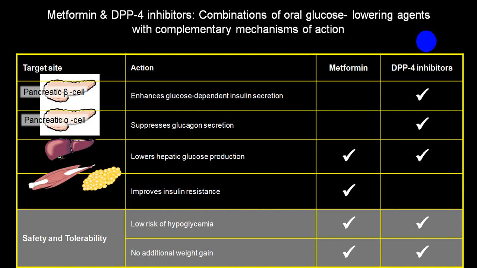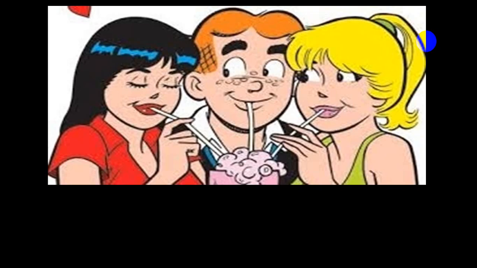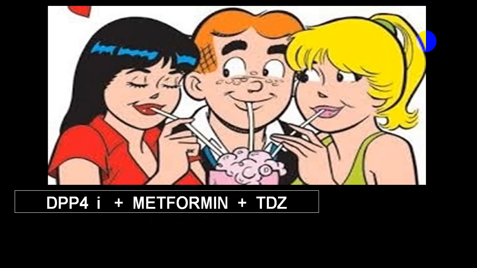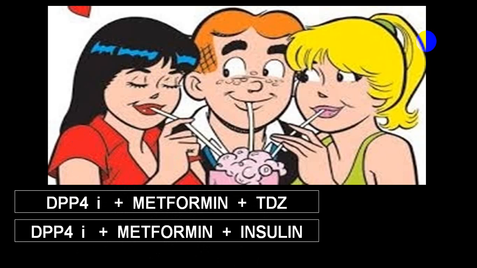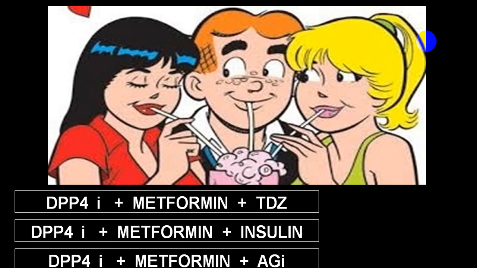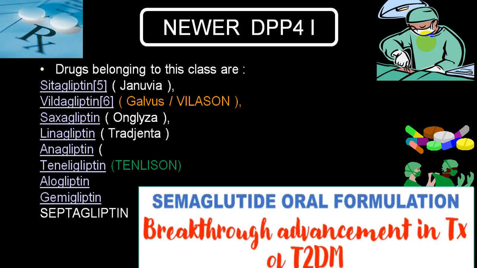So the combination of metformin with DPP-4 inhibitor becomes one of the best combinations with complementary mechanism of action. DPP-4, metformin and pioglitazone also can be a good combination. DPP-4, metformin and insulin is also a good combination. DPP-4, metformin and AGI is also a good combination.